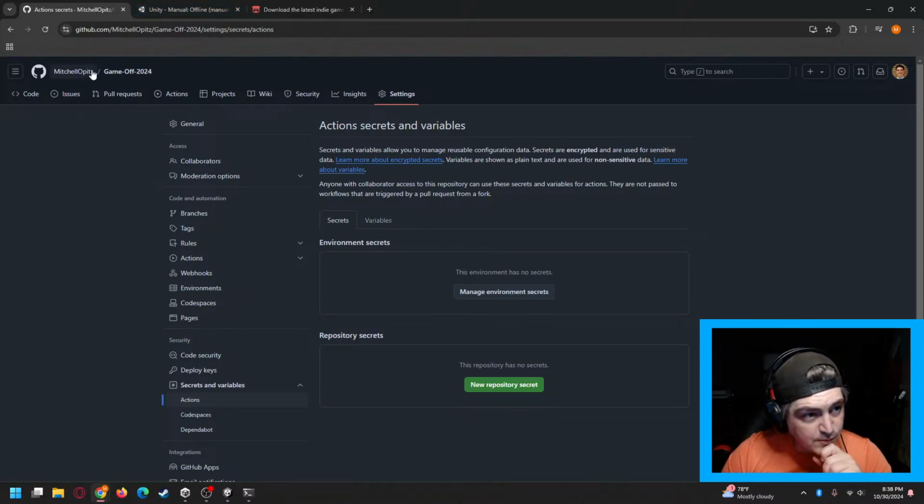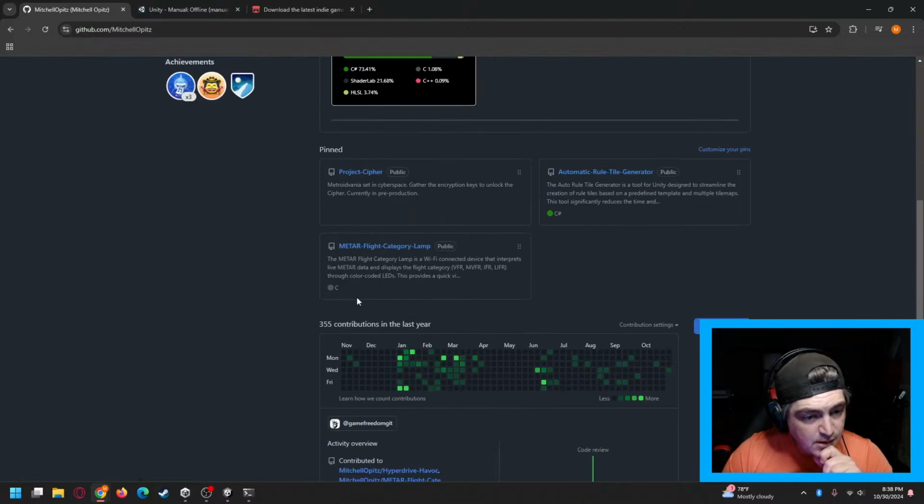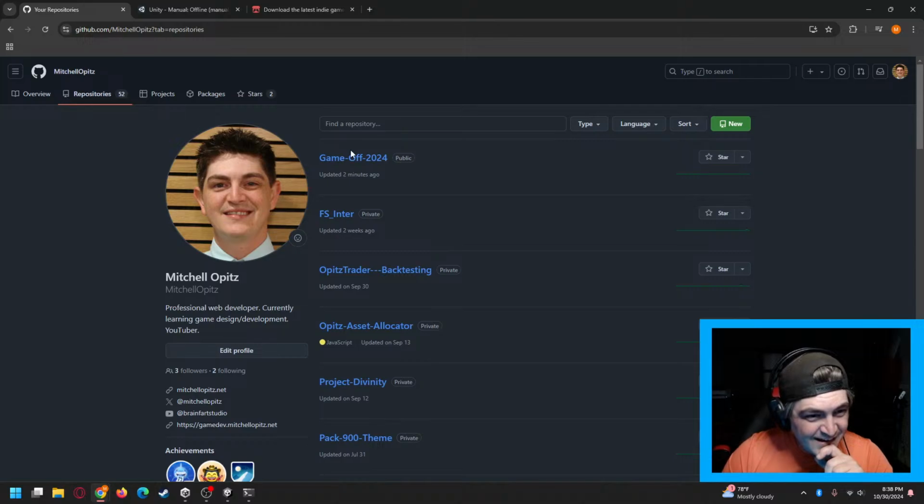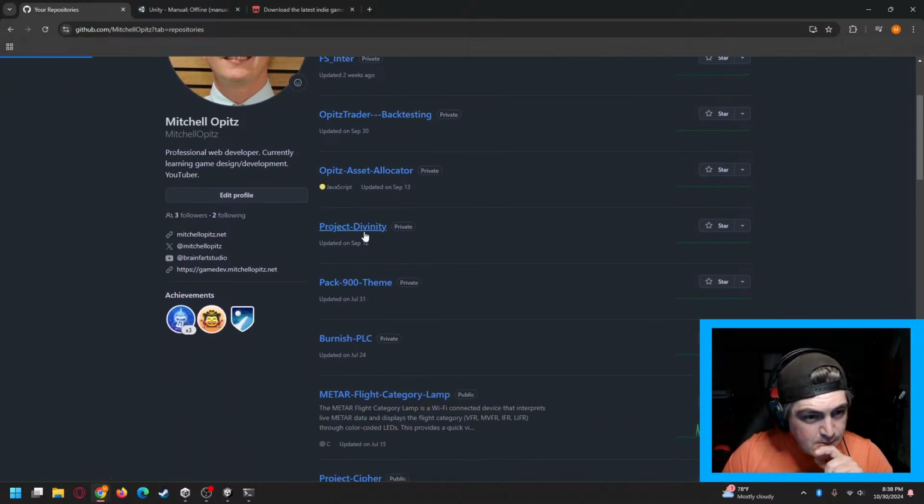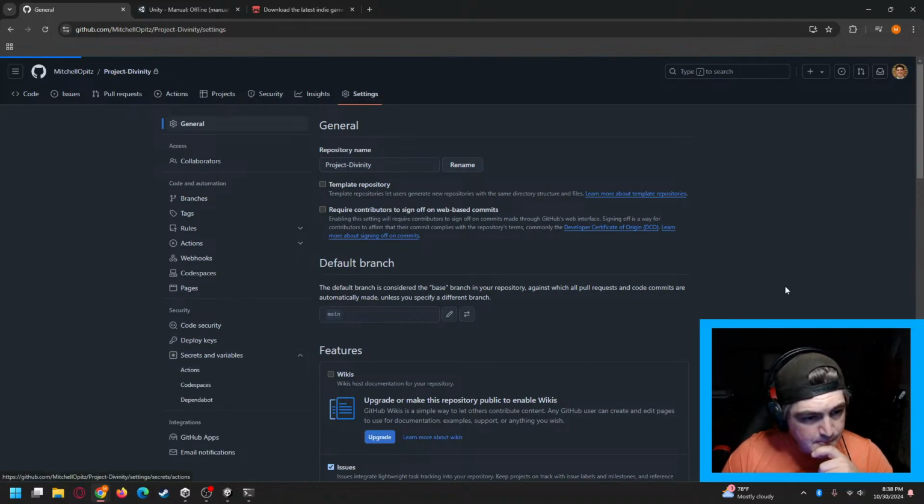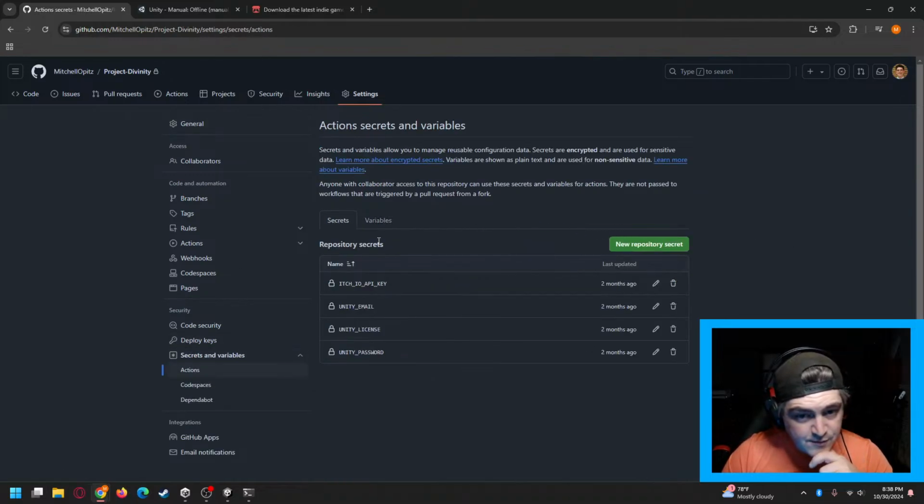I always forget which one this is. Hold on just a minute. Let's go here. Okay, so these are repository secrets, and these are the 4 names. We're going to have Unity email, Unity license, my Unity password, and my itch API key.